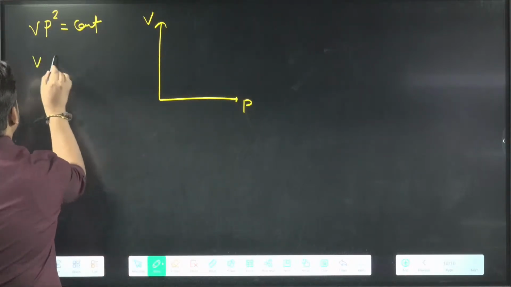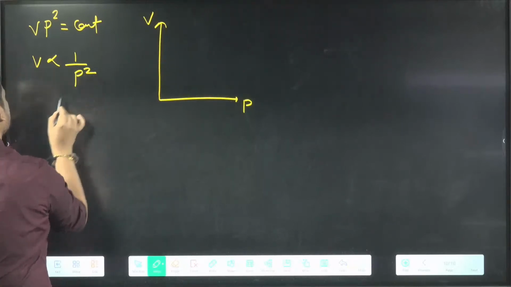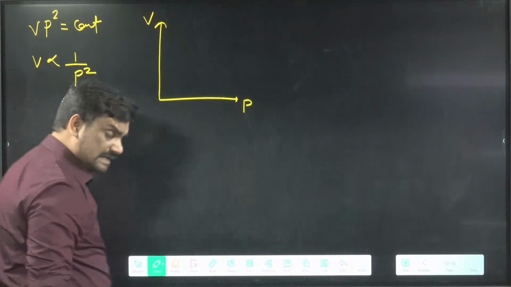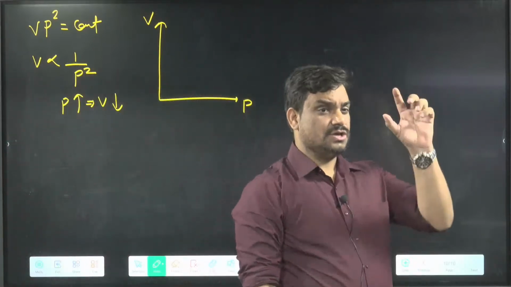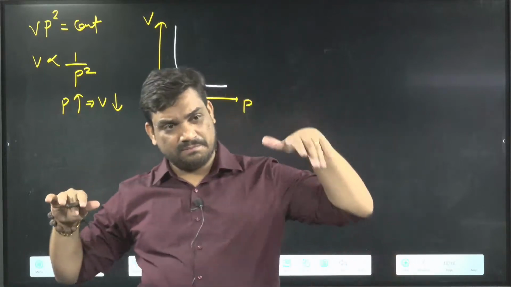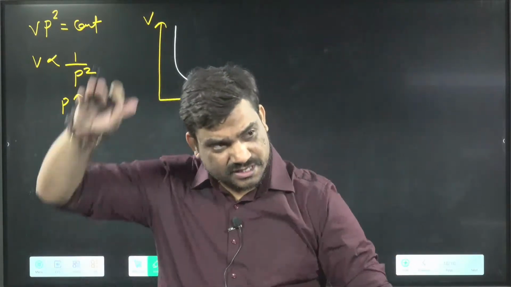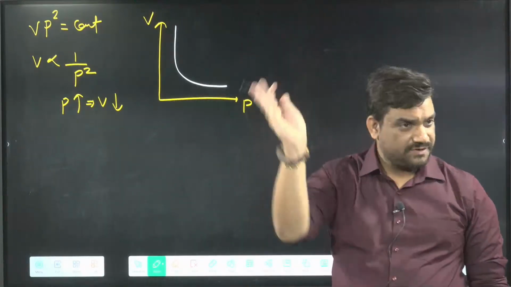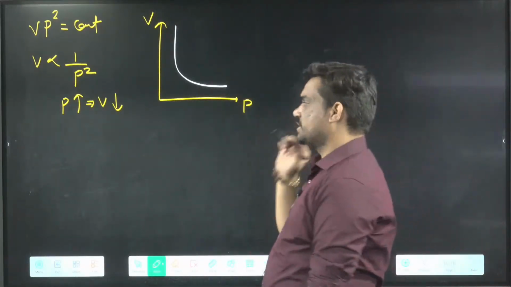So we can say volume proportional to 1 by P square. Here you know pressure increases, volume decreases. And whenever pressure increases, volume decreases, you can say the graph is going to be like this always, okay? Whenever one is increasing, other decreasing, this way you have to draw the graph, okay? Can we draw like this? This is the first graph, okay?